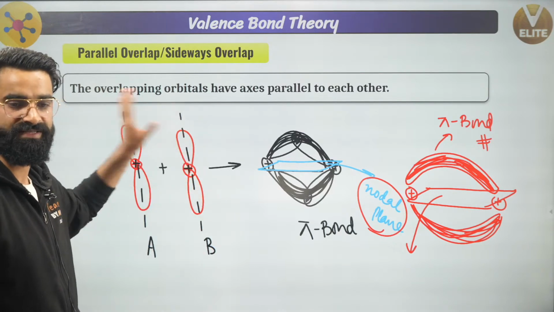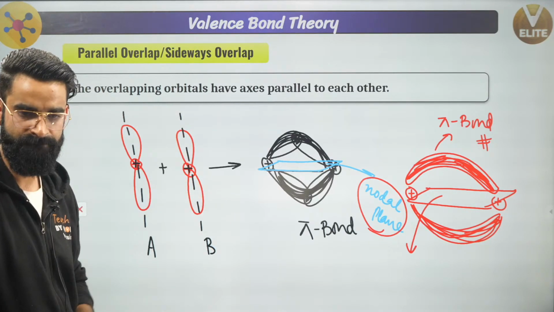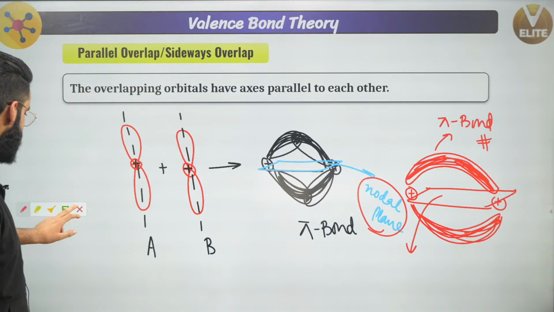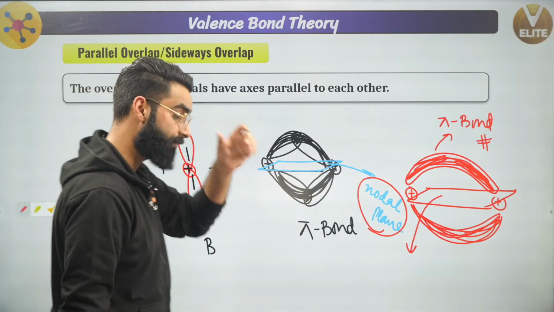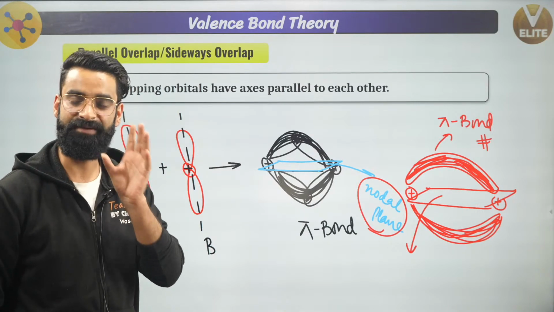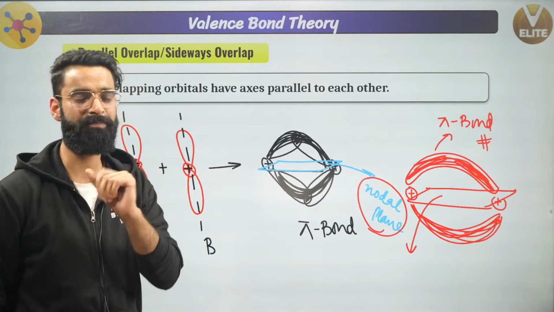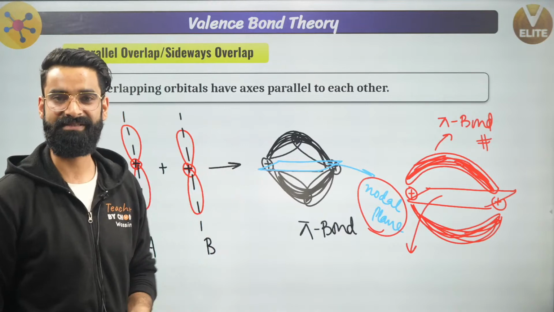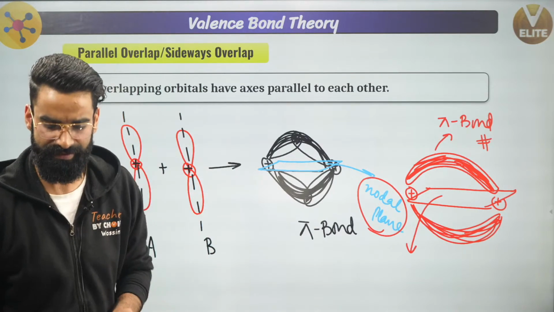So I'm sure this is something which is clear to everyone. Now we will understand a few more things. Till now you got to know how your sigma bonds and pi bonds are formed. Pi bonds and sigma bonds are basically formed by the overlapping, be it axial or parallel, right? And these pi bonds and sigma bonds are basically your covalent bonds, correct?